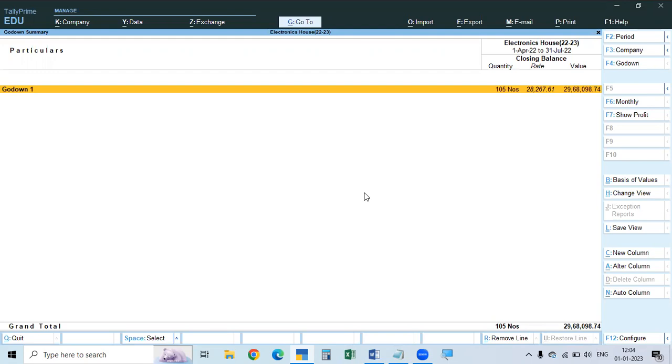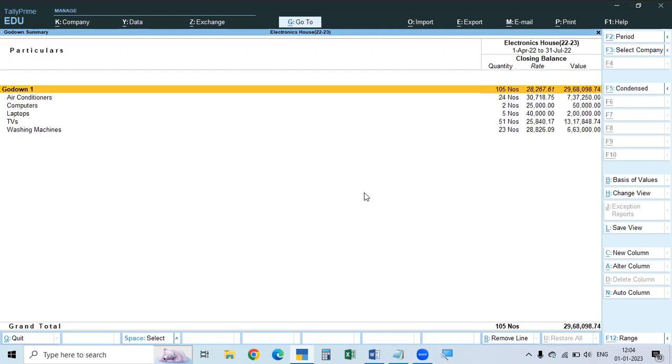In 2 and 3 we just created, but how did we get information in Godown 1? See the details, Alt F5 or Alt F1, both are the same. Here all the material is shown in the godown. How? We have not allotted the godown. But when you create the godown, the already existing material, the existing inventory, by default will be allocated to the main location only, because this is the main location. We changed it to Godown 1.